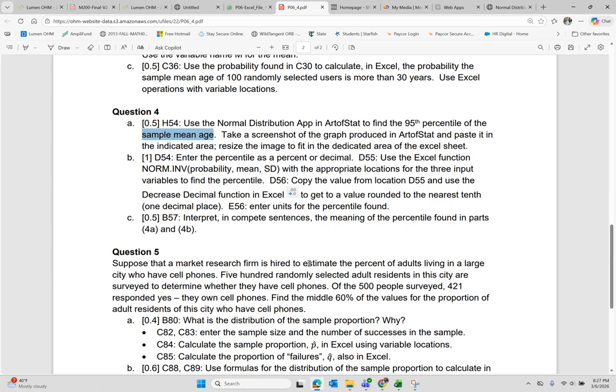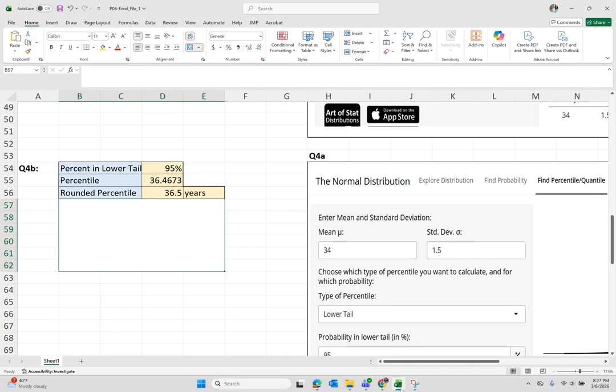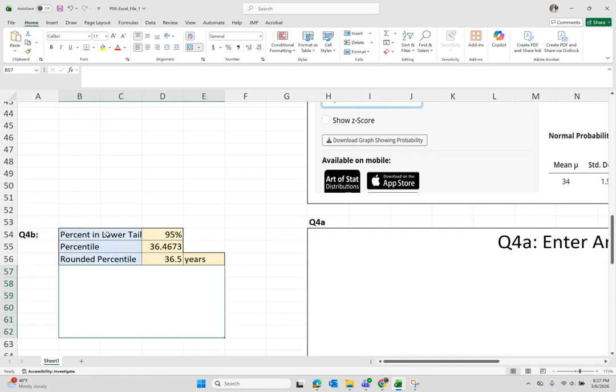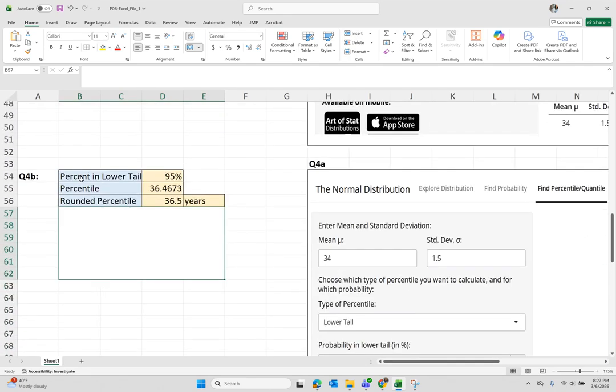And in the next cell, B57, you want to interpret in complete sentences the meaning of the percentile that you just found in 4A and 4B. 4A was the Art of Stat and 4B is the work in Excel.